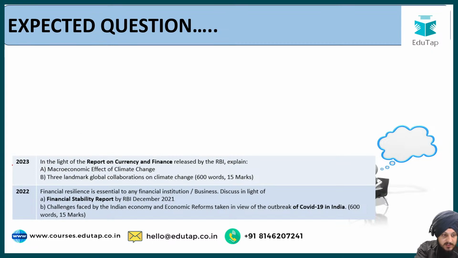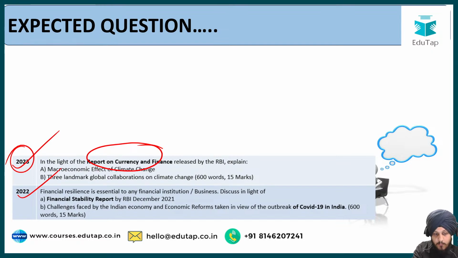I have pasted a screenshot of questions similar to this that have been asked from different reports in previous years. In 2023, in the RBI Grade B, there was a question: in the light of the report on currency and finance released by RBI, explain the macroeconomic effect of climate change and the three landmark global collaborations on climate change.